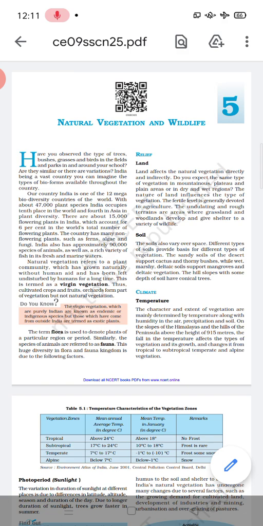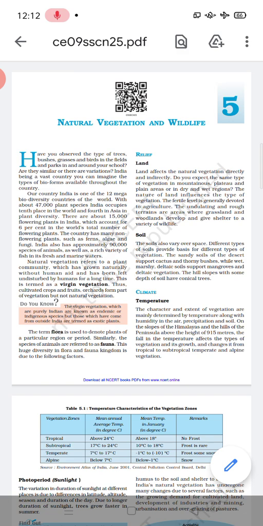Only nature is responsible to grow that vegetation. It may be virgin or it may be interrupted by human beings, but in the growth of that natural vegetation, human beings do not play any role. Only nature grows that particular species of vegetation in that particular region.